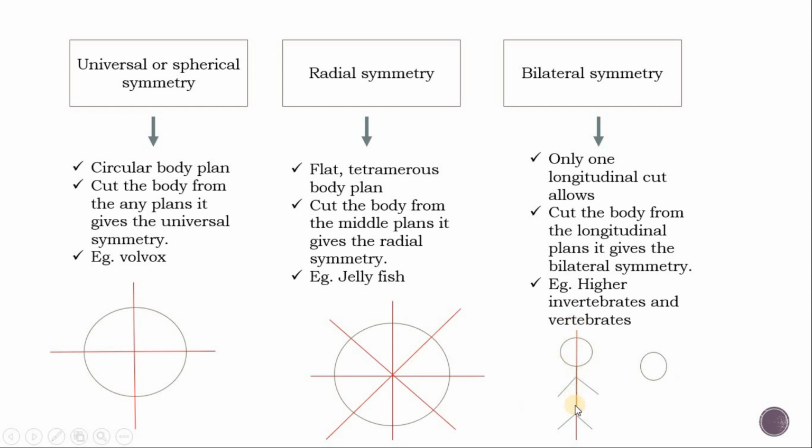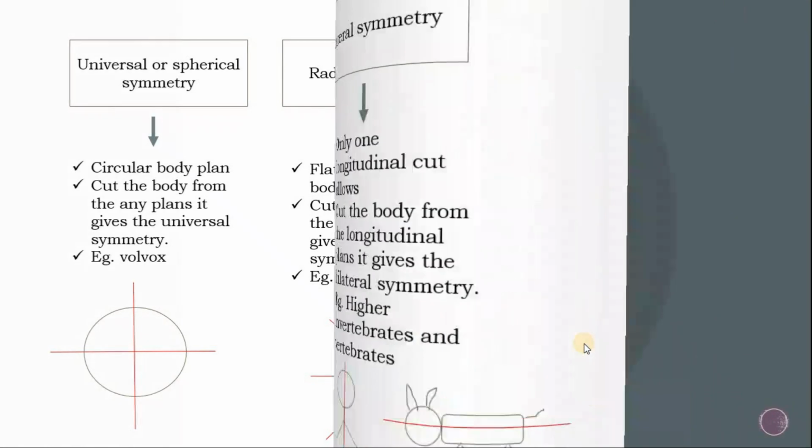We can only cut the body with a longitudinal cut. Also in animals, like longitudinal cut. Examples, higher vertebrates and vertebrates. We can cut animals and humans from their longitudinal side. A longitudinal cut gives us bilateral symmetry.